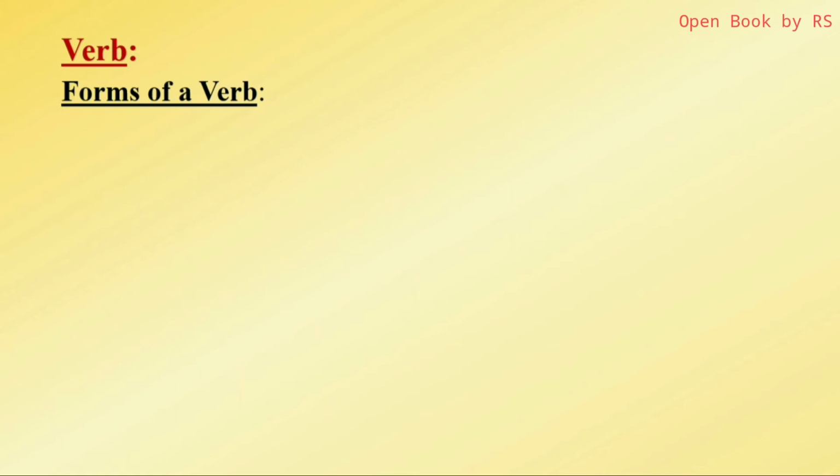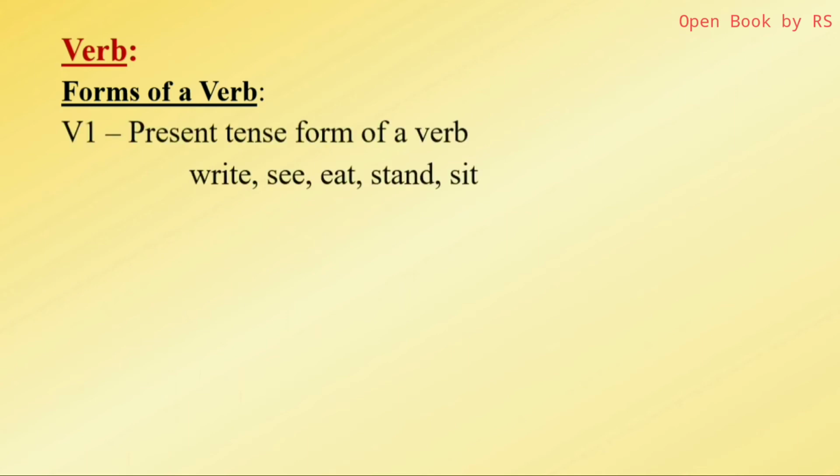Next, forms of a verb. This is a very important aspect of a verb. We always use different forms. For example, write, wrote, written; see, saw, seen; go, went, gone. What are all these? All these are the different forms of a verb. So there are basically three forms, and a fourth form is also there.